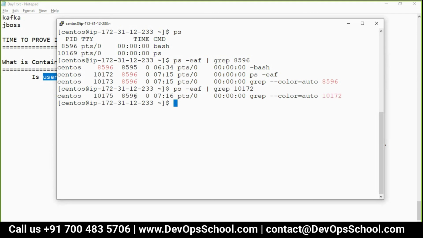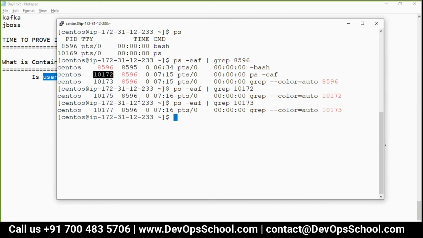That's a temporary process. Sorry, here I wrongly understood. So here, bash is running with 8596. The process ID which is managing 8596 is 8595. That's the parent of 8596.